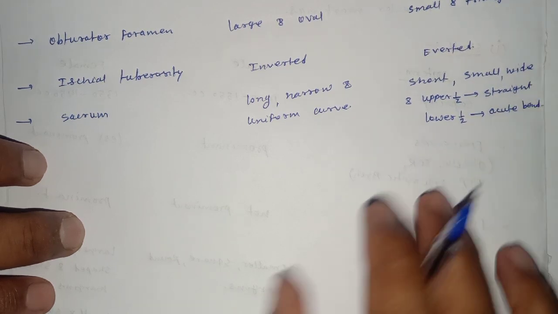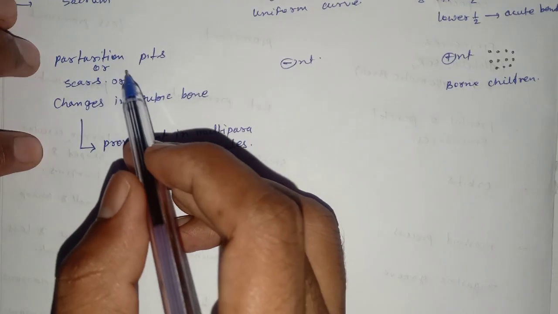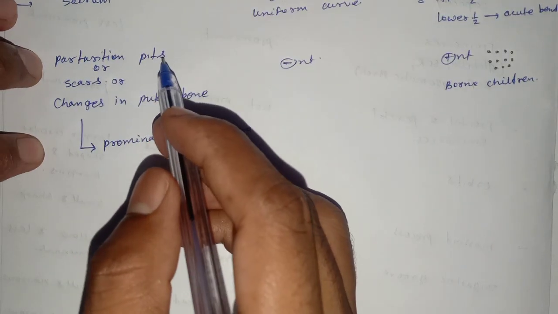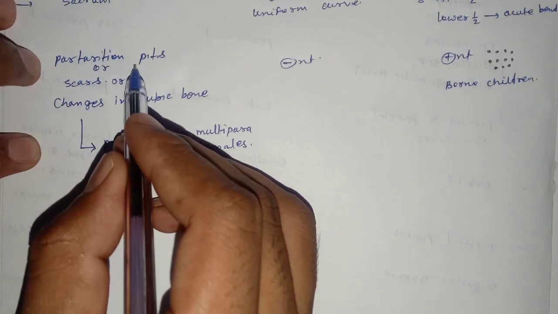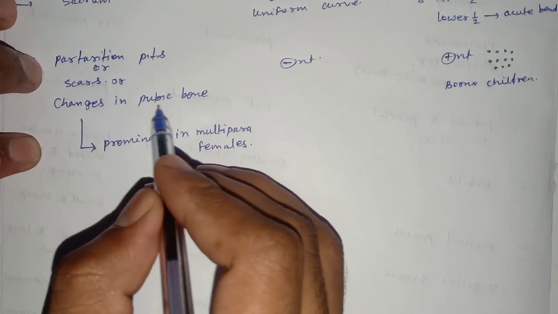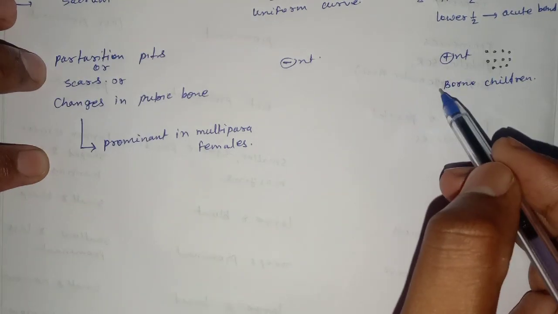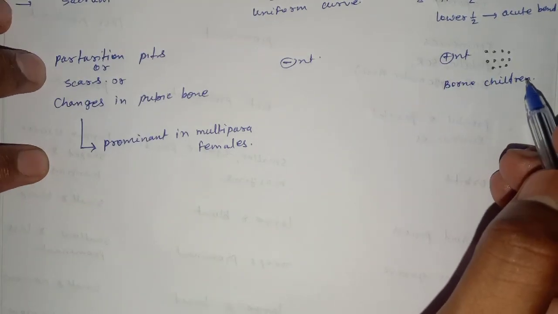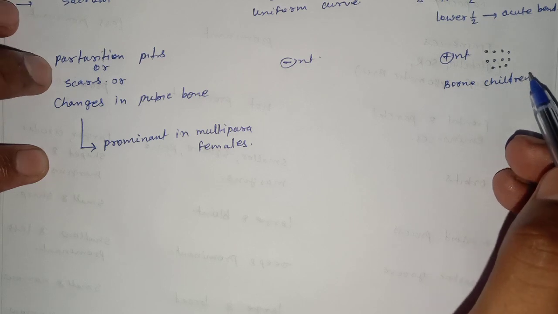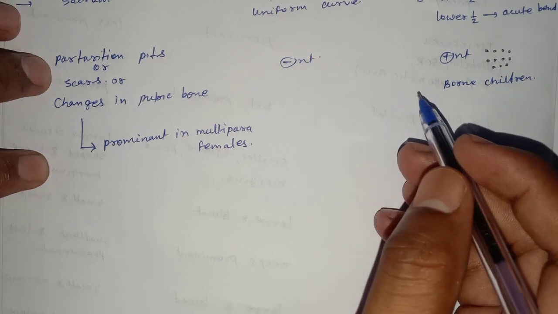The next criterion for determination of the sex by the help of the pelvis is the parturition pits or scars or changes in the pubic bone. These are totally absent in the male and present in the females who have borne children. What are the reasons for the parturition pits in the females?